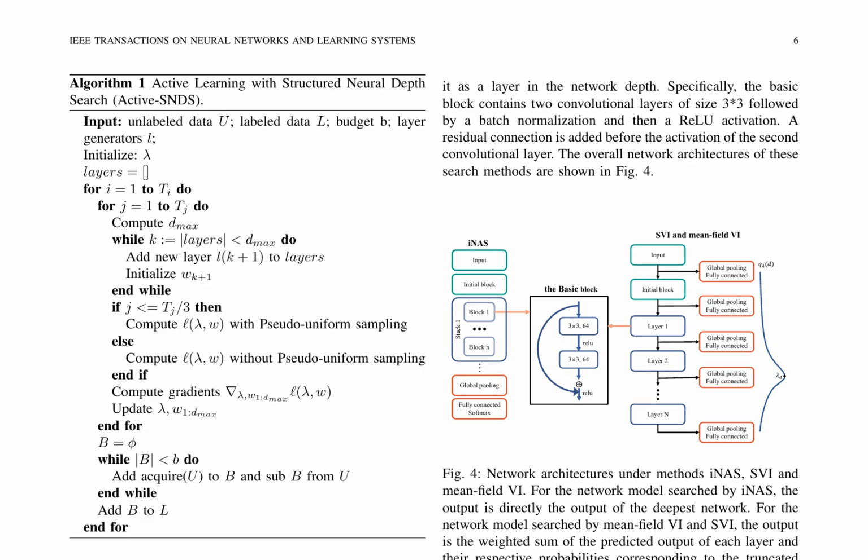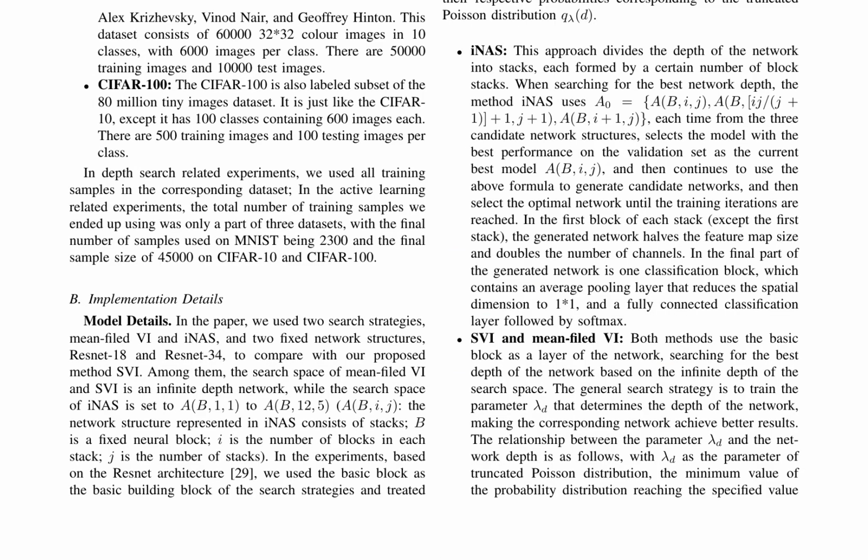It starts with an initialization of the layers and iteratively adds new layers until a maximum depth is reached. The algorithm computes the loss function and gradients for each layer, updates the parameters, and acquires new labeled data through active learning. It employs different search strategies, including mean field VI and INAS, and compares them with the proposed method SVI. The implementation involves the use of ResNet architectures and basic blocks with residual connections.